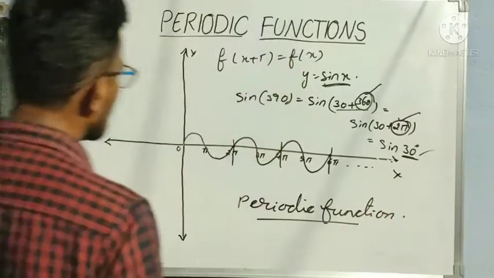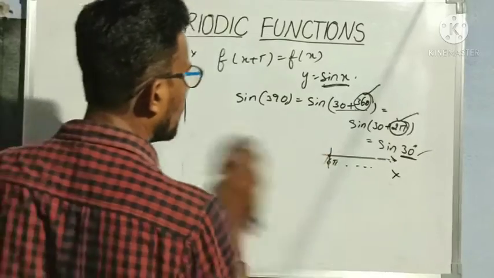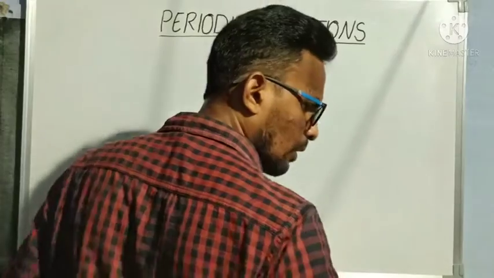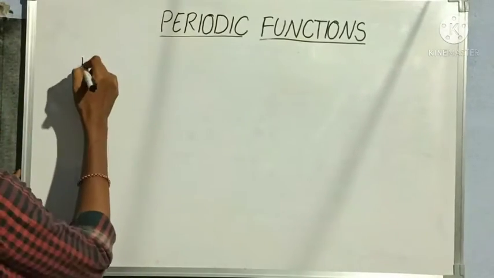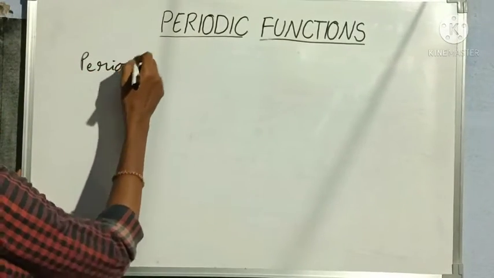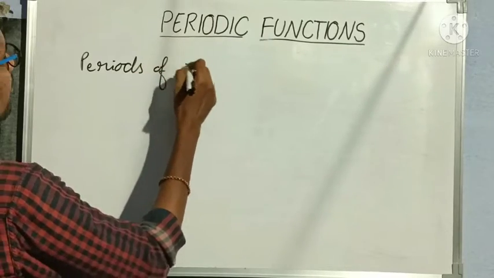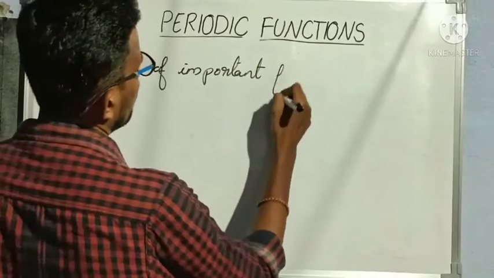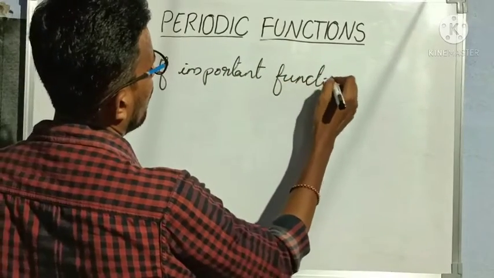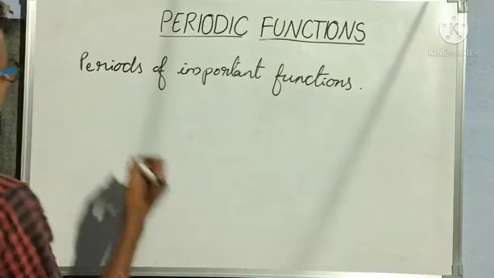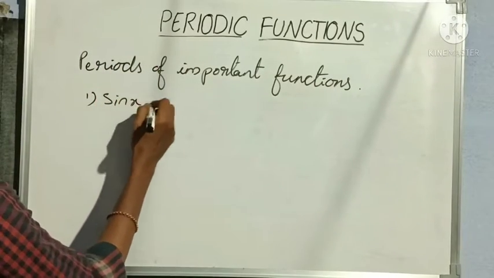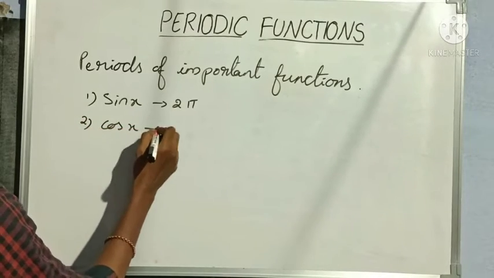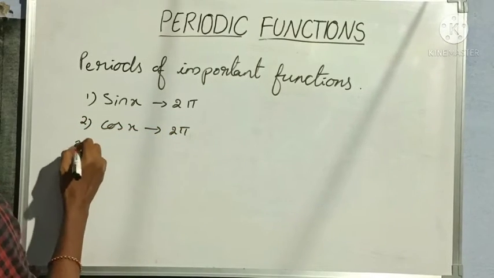Let us see the periods of some important functions. Next concept, periods of important functions. First function, sin x. The period of sin x is 2 pi. All this we should remember always. Cos x is also 2 pi.